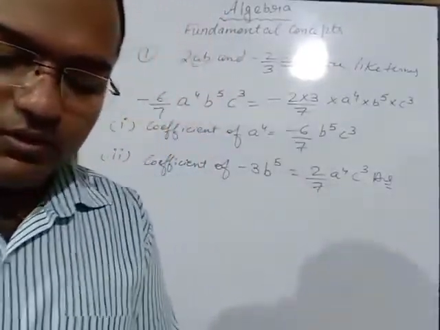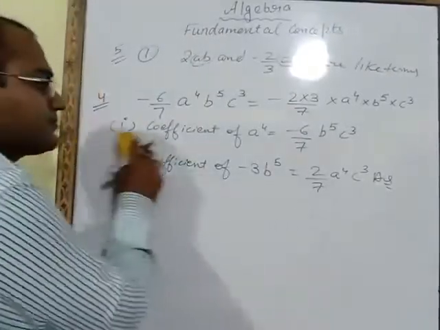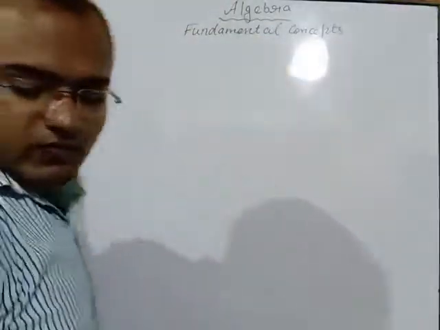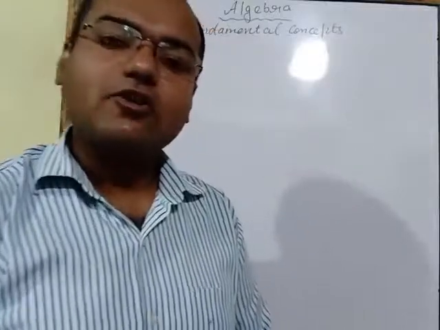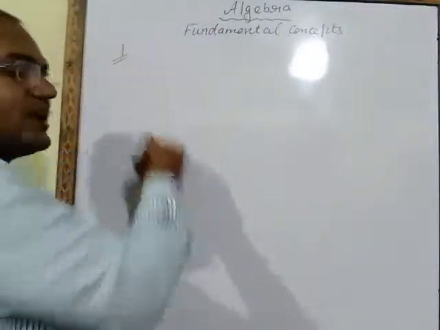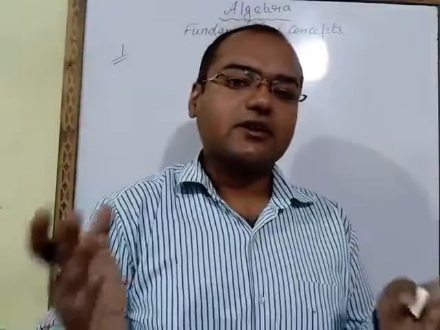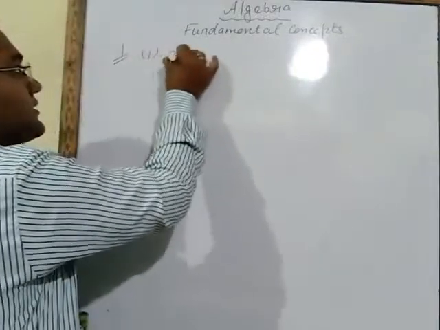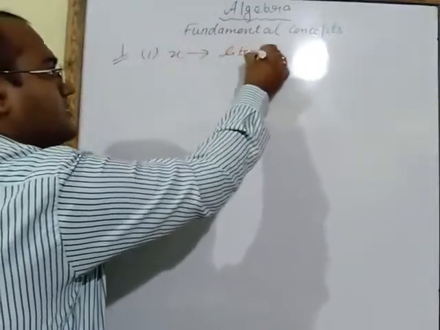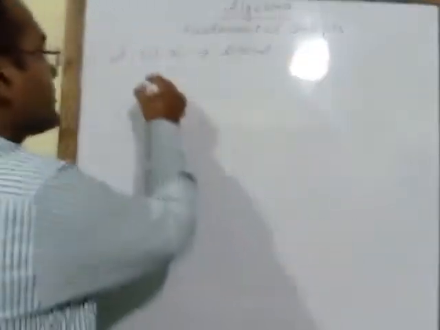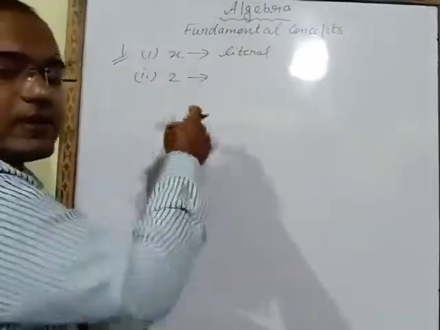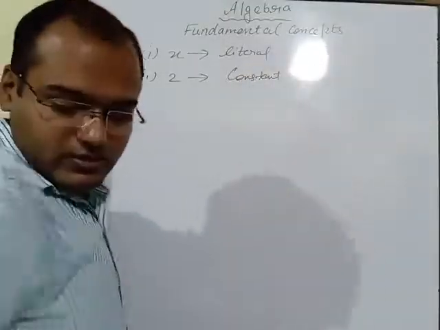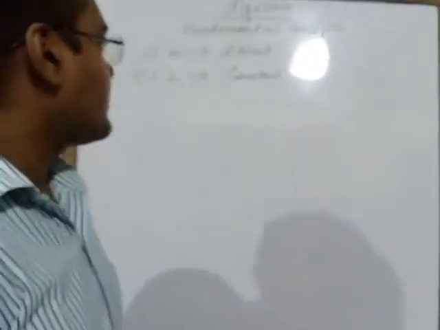Now question number 1. The first question is identify the literals and constants. Literals, you know very well what literals are. Literals are alphabets only. So the first part is x. This is the literal. The second part is 2. This is not an alphabet, this is a fixed value. We will say it is a constant. So like this you have to identify whether it is a literal or a constant.